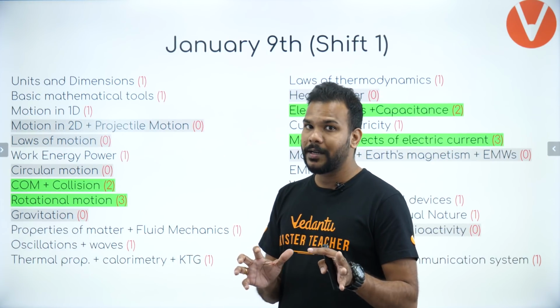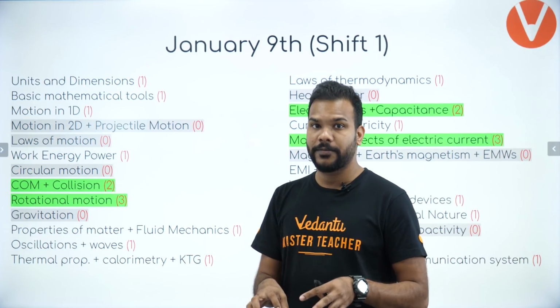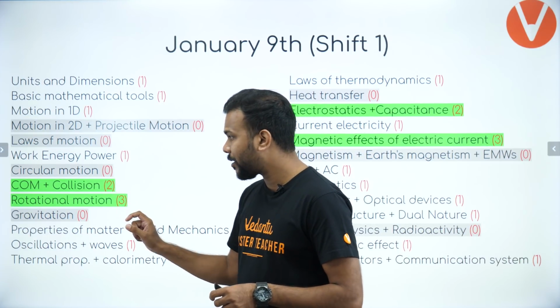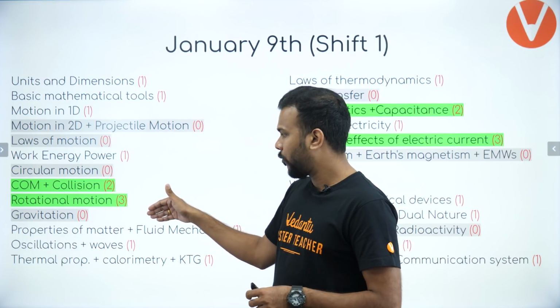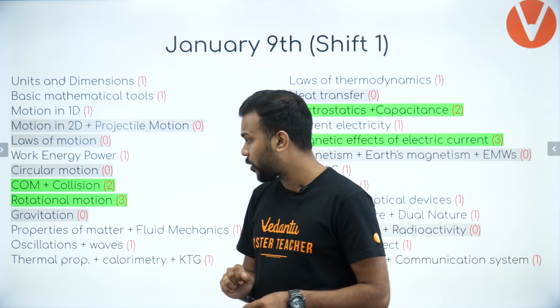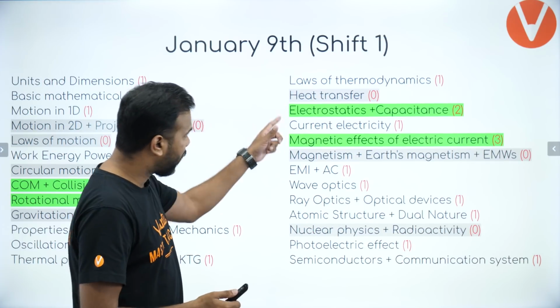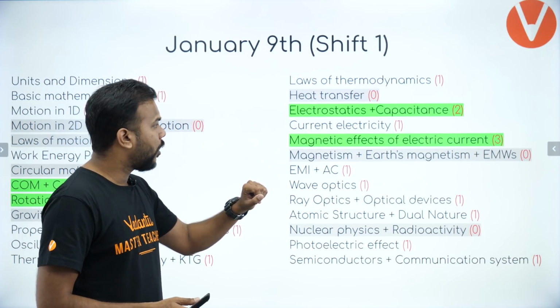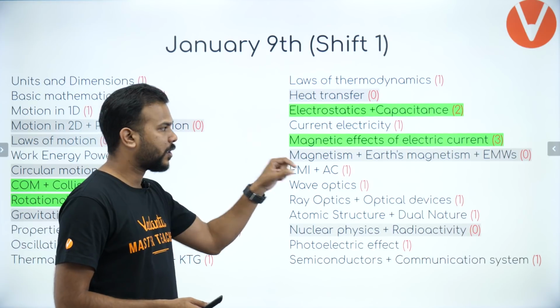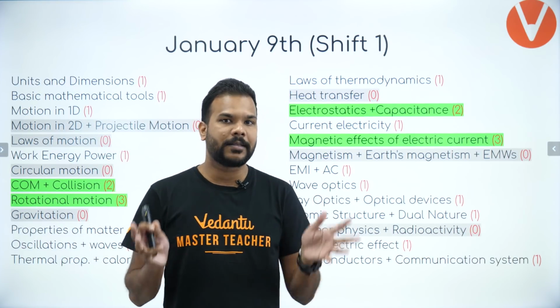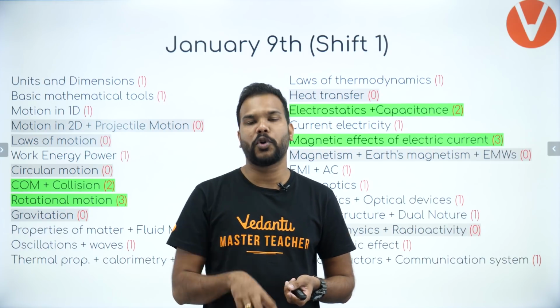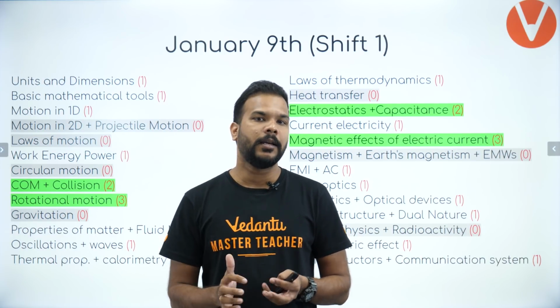So this time the concentration on a few topics increased on 9th of January. What you see here, center of mass and collision had 2 questions, and what we usually think happened here, rotational motion had 3 questions coming from it. On the other hand, electrostatics and capacitors also had 2 questions, and MEC, magnetic effects of electric current, had 3 questions. Now this is what I as a student used to always believe the paper would have maximum concentration from.